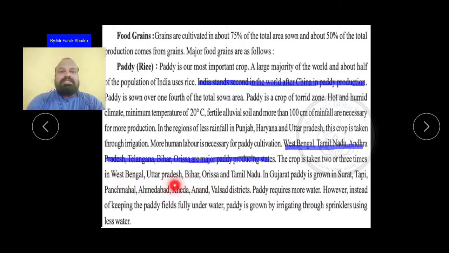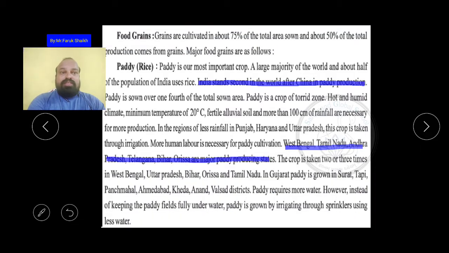In these states, West Bengal, Uttar Pradesh, Bihar, Odisha and Tamil Nadu, it is taken more than 2 times, meaning sometimes it is taken 2 or 3 times, this paddy production is taken. In Gujarat, paddy is grown in Surat, Tapi, Panchmahal, Ahmedabad, Kheda, Anand, Valsad district. And in Gujarat also this paddy is grown.